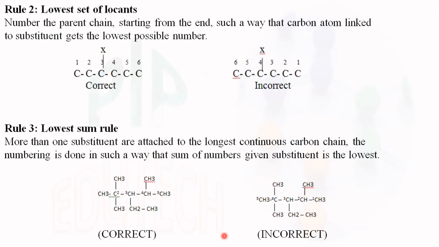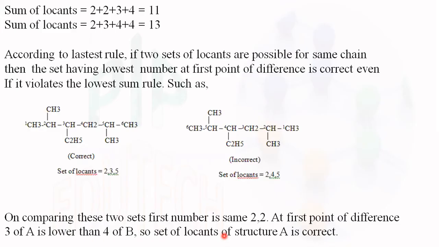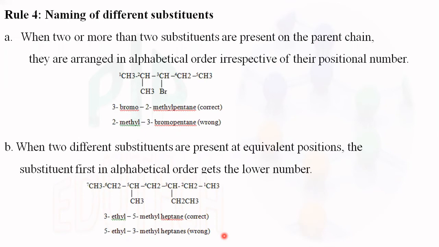Second rule is the lowest set of locants, that means the substituent which has the lowest position numbering. Third rule is the lowest sum rule, the sum of the substituent numbering. The fourth rule is